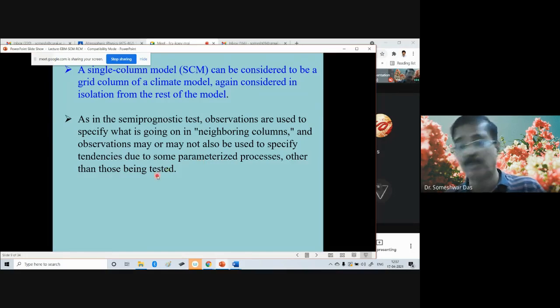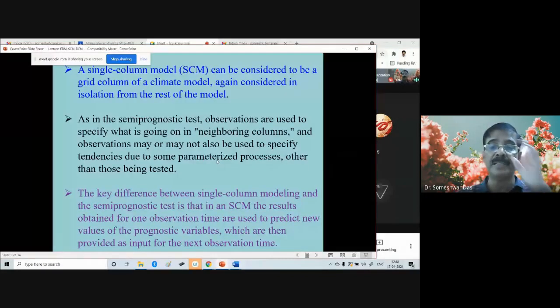I have already explained to you that except for the scheme that you are trying to test, your own scheme that you might have developed, the rest of the other schemes we keep fixed, or we just prescribe the tendencies due to the other parameterized physical processes, okay.